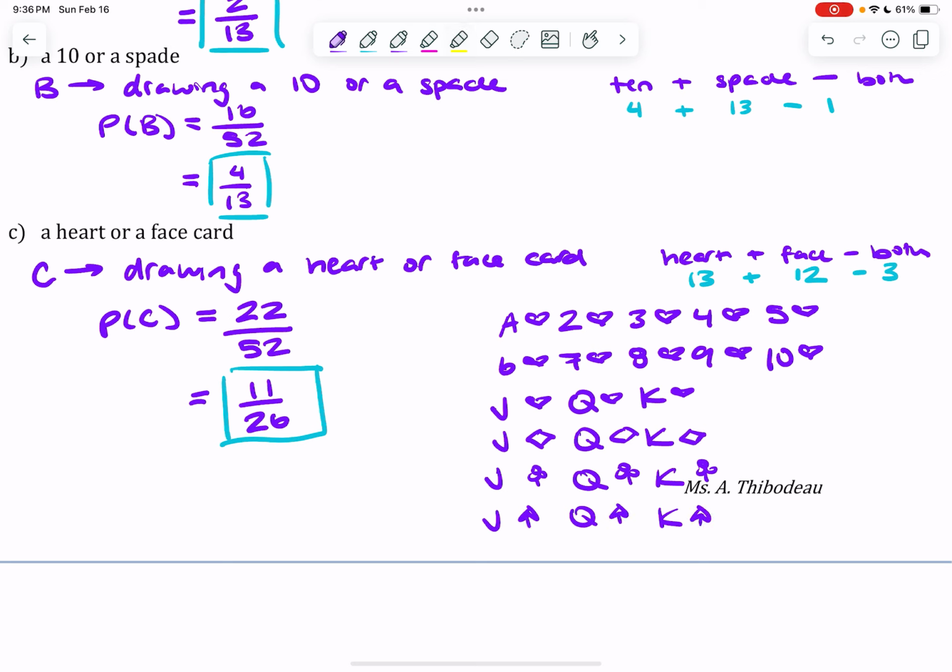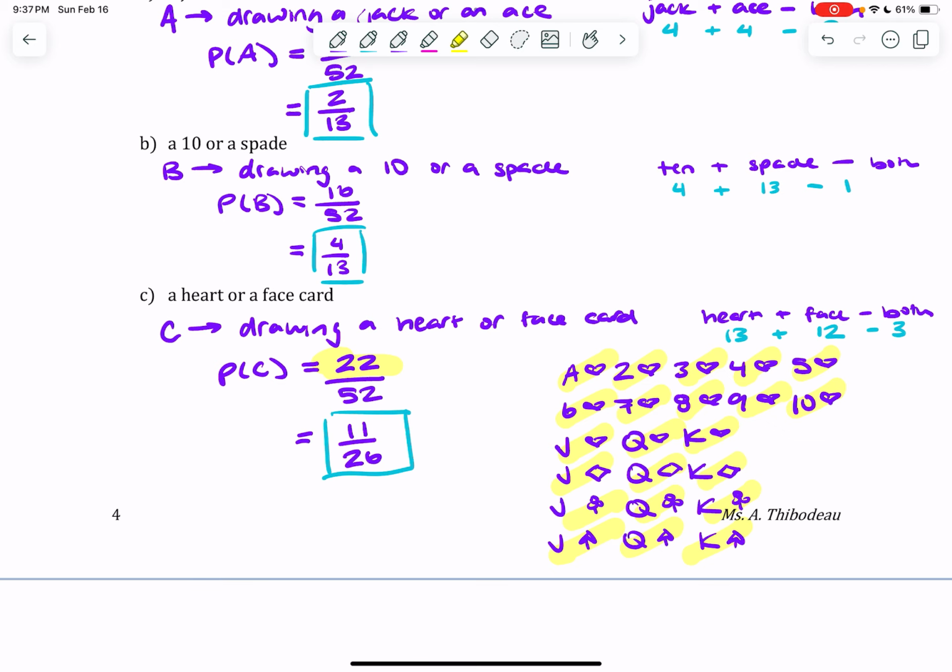And then I can go ahead and count them, right? 1, 2, 3, 4, 5, 6, 7, 8, 9, 10, 11, 12, 13, 14, 15, 16, 17, 18, 19, 20, 21, 22. And that's how I got my numerator. Now, of course, drawing those out might take longer, but if you can picture what's going on in the situation in your head, it's always an option. Always, always, always an option should you want it.